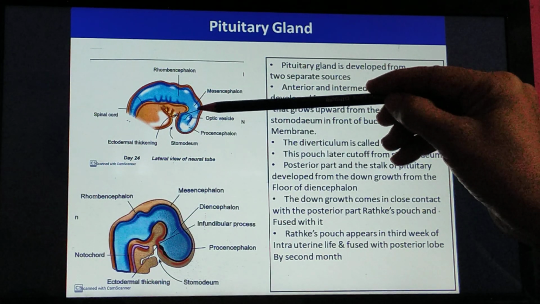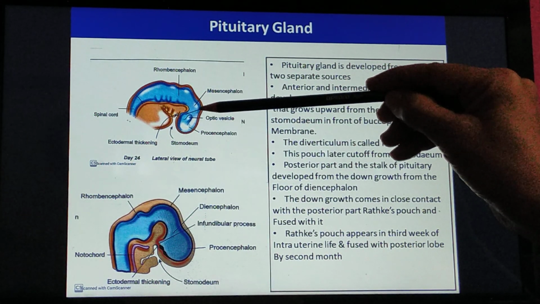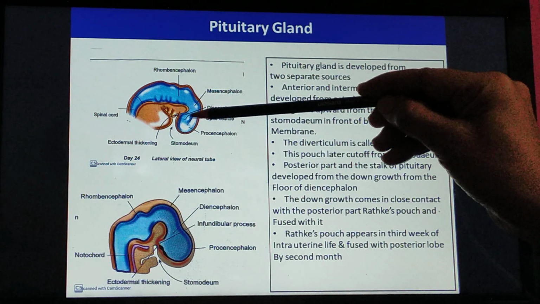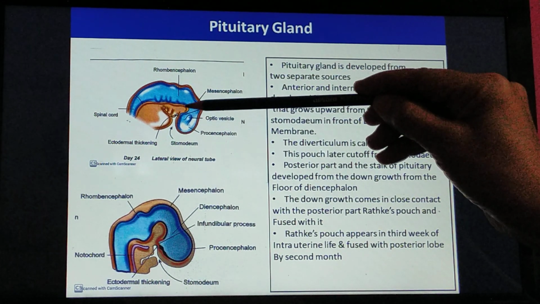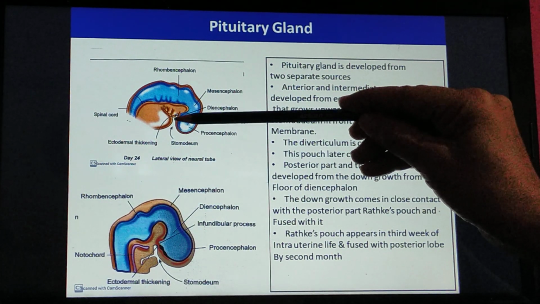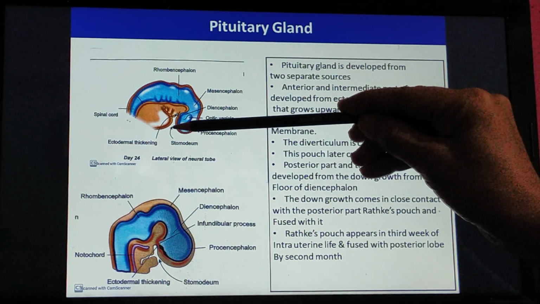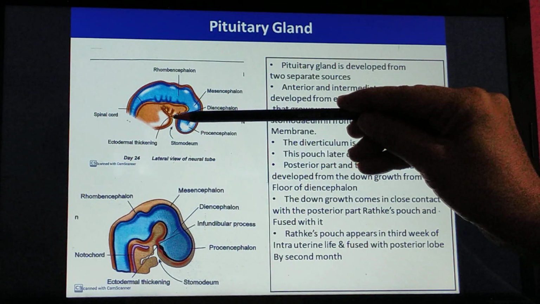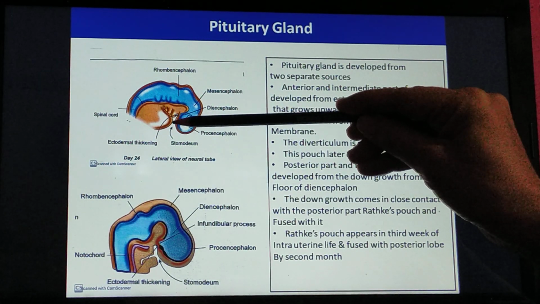When this prosencephalon and diencephalon are developing into the head, there is one furrow called stomodium. It is nothing but the primitive mouth cavity.